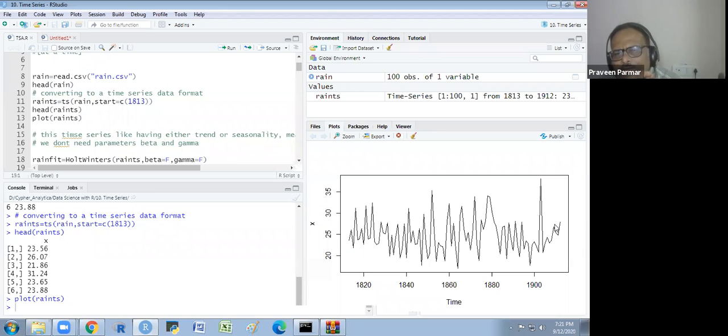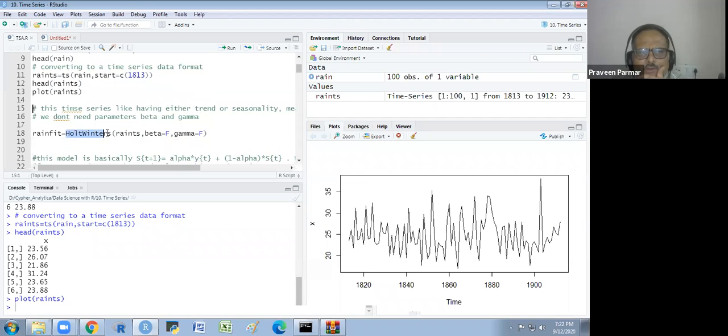In this time series there is no secular trend, no cyclic variation, no seasonal variation. Only level is there. So as we know, if there is level only, then we write it this way: HoltWinters as a function, and the rain time series we will write, then comma beta equals false and comma gamma equals false. And we run this.